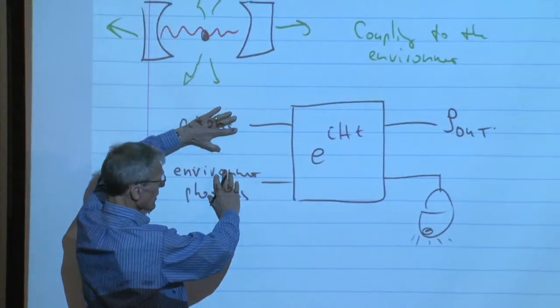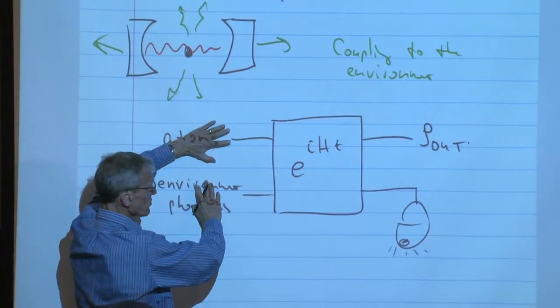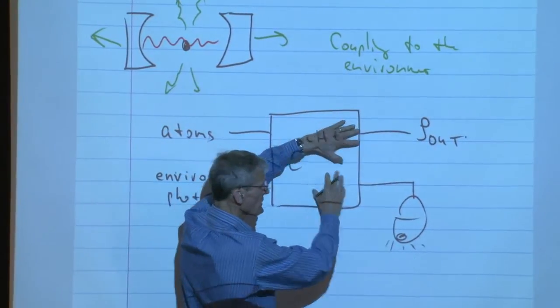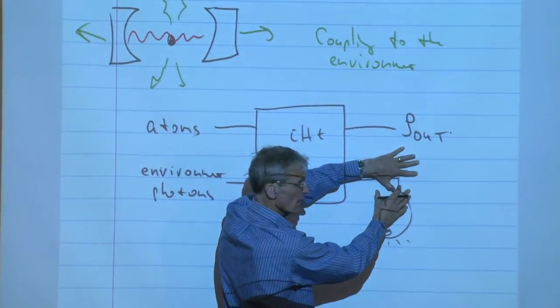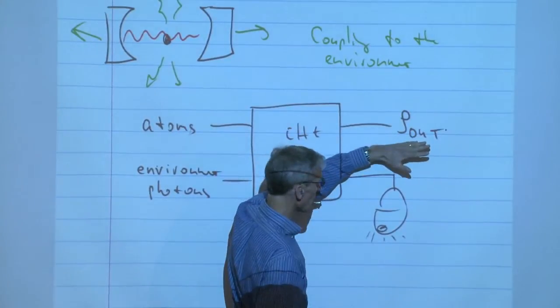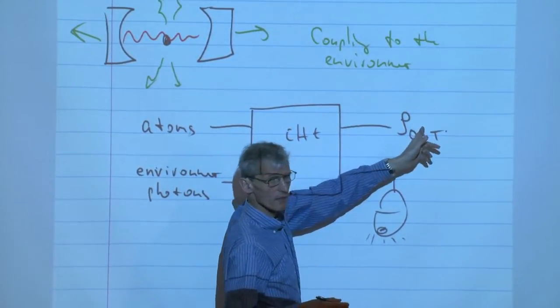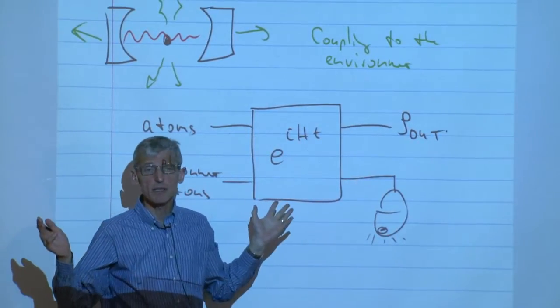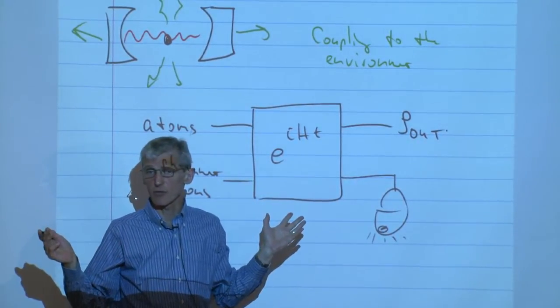Of course, if we use the full description, we know the initial state of the environment, we know the initial state of our system, we propagate it exactly with the correct time evolution, we get everything, and then we could reduce, by doing a partial trace, the description. What is now the probabilistic description through a density matrix of the atom?